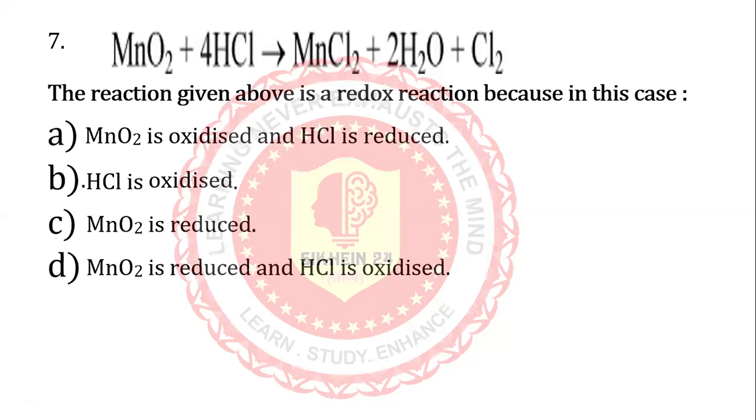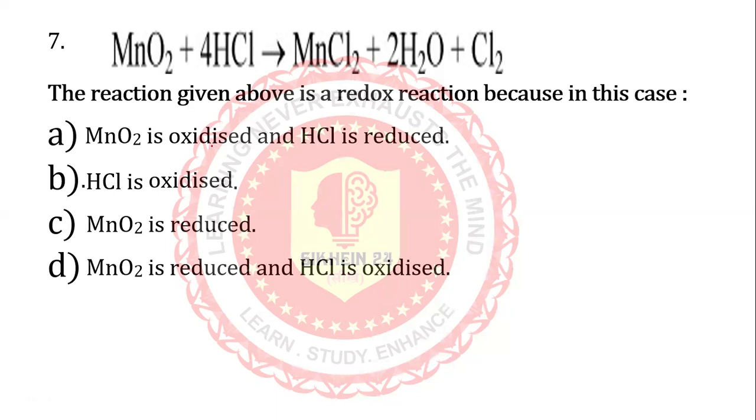Magnesium oxide and hydrochloric acid, when they react, what do we get? Here is the result. The reaction given above is a redox reaction. It is an example of a redox reaction because, in this case, this will be called a redox reaction.